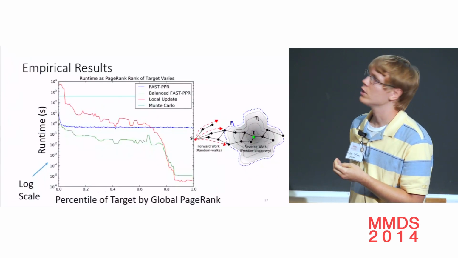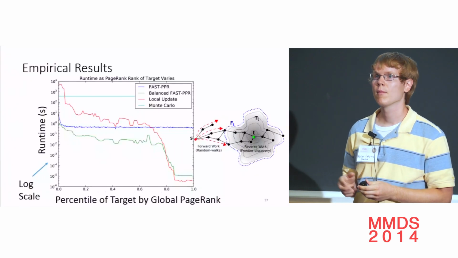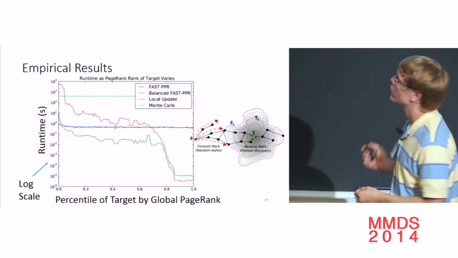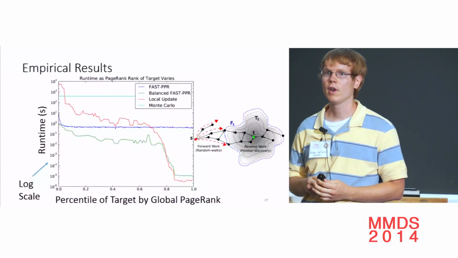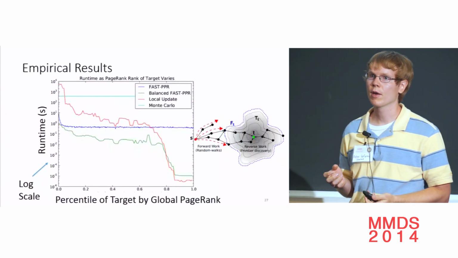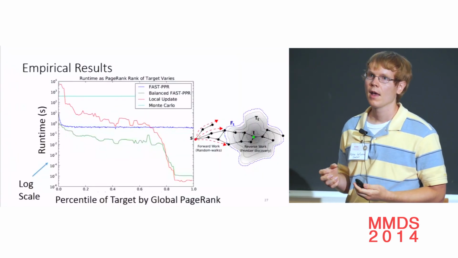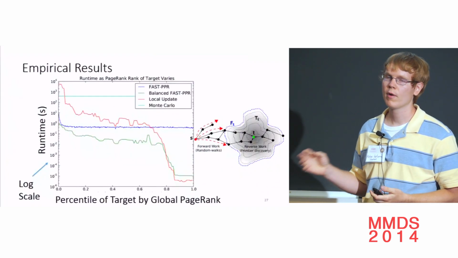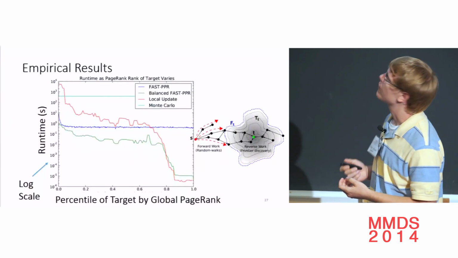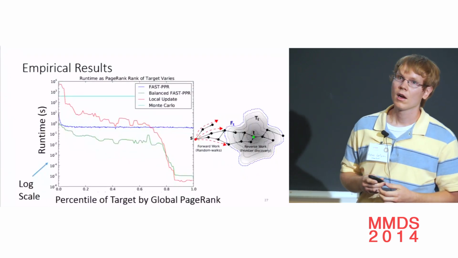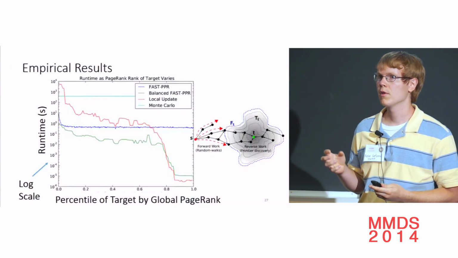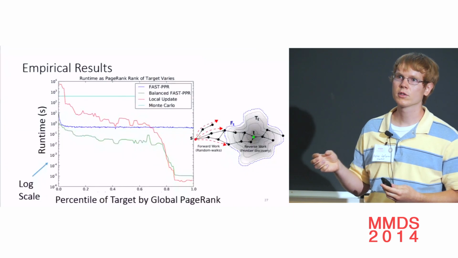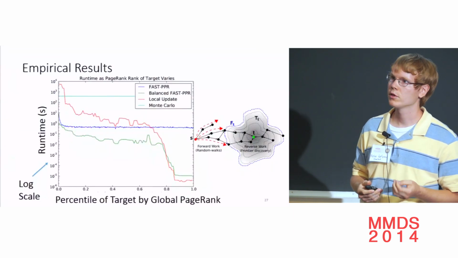The balanced version changes the amount of forward and backward work to balance them. Earlier, I defined this gray set as the set of all nodes that have probability bigger than square root delta of hitting the target. Well, we could change that. We can make it 1/10 square root delta or 10 square root delta. We can make the target set bigger and do fewer random walks, or make the target set smaller and do more random walks. And this balanced FAST-PPR algorithm in green does that. It dynamically chooses the right size of the target set such that the forward work equals the time spent doing backward work. And in our paper, we describe exactly how that works.